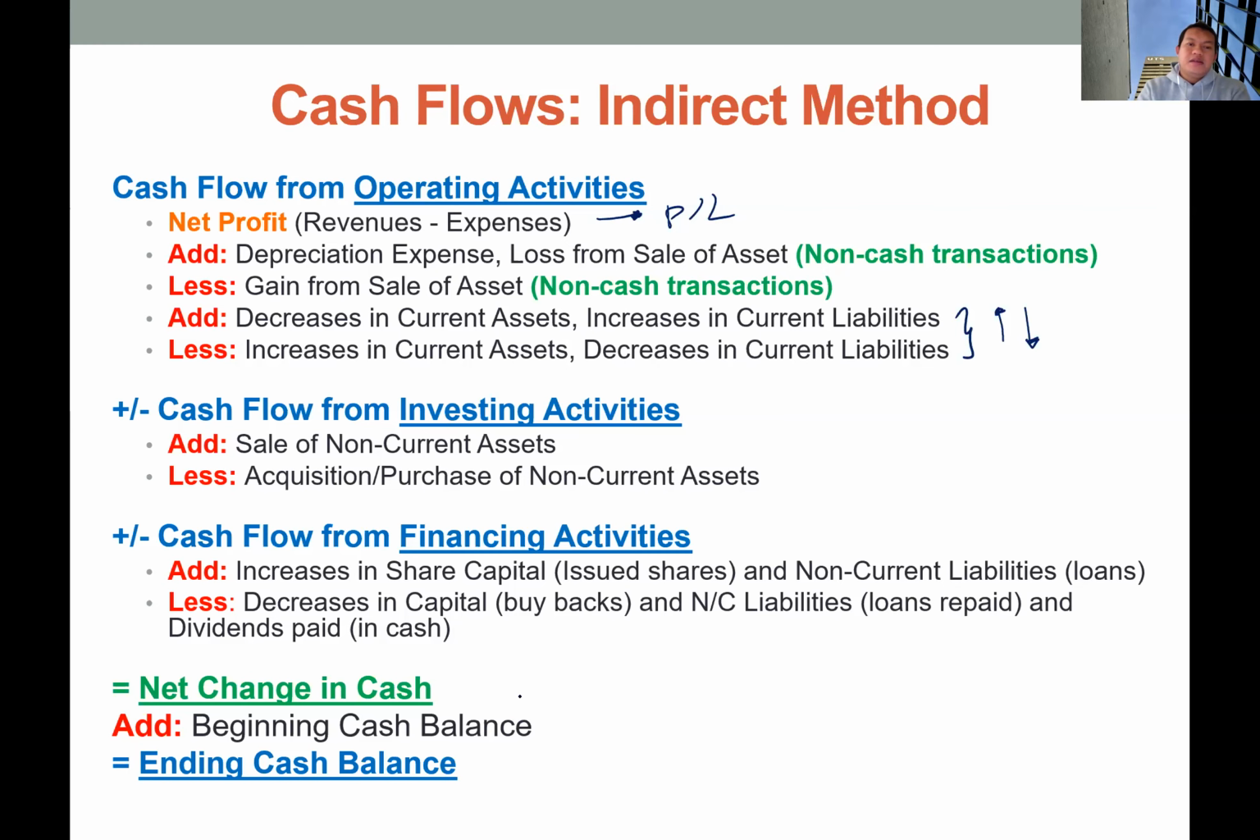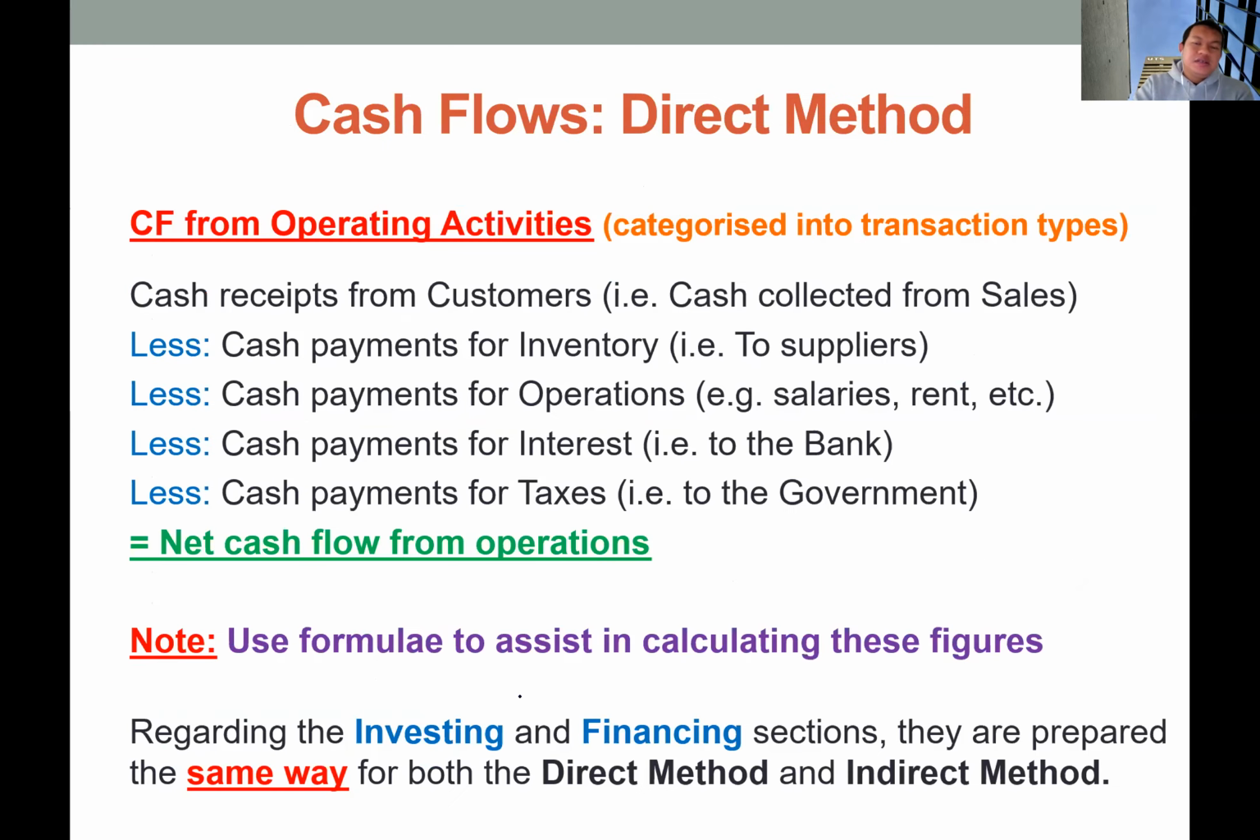Next is the direct method. In the direct method, we start with the cash collection from customers. We have discussed that the most logical way to calculate this is to use the account receivable cycle, which argues that the ending account receivable will be equal to the beginning account receivable plus the sales minus the cash collection. We simply rearrange this formula, and we can calculate the cash received from customers.